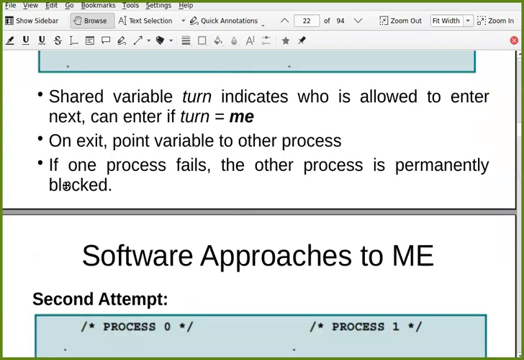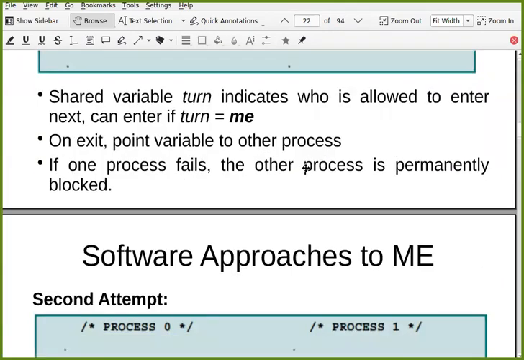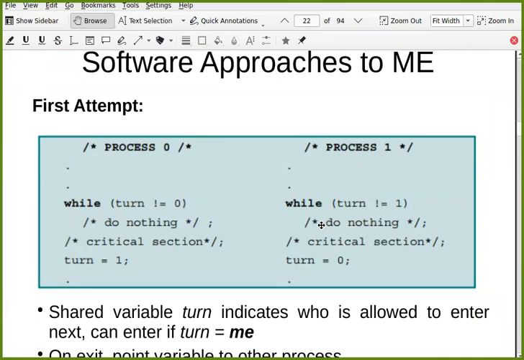And another problem: if one of these processes fails, let's say you have set turn equal to 0 after executing the critical section and this process has failed. No one is going to set turn equal to 1 in future, and this process will never be able to enter the critical section because it has failed and no one is there to set turn equal to 1. So that is going to block the other process permanently. These are a few problems with this kind of solution.